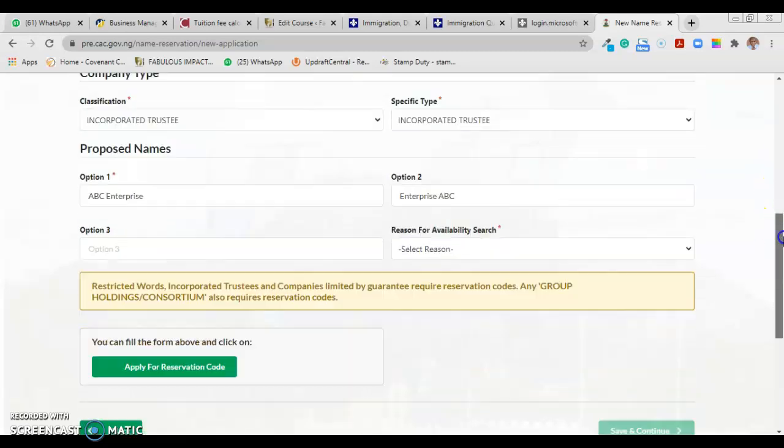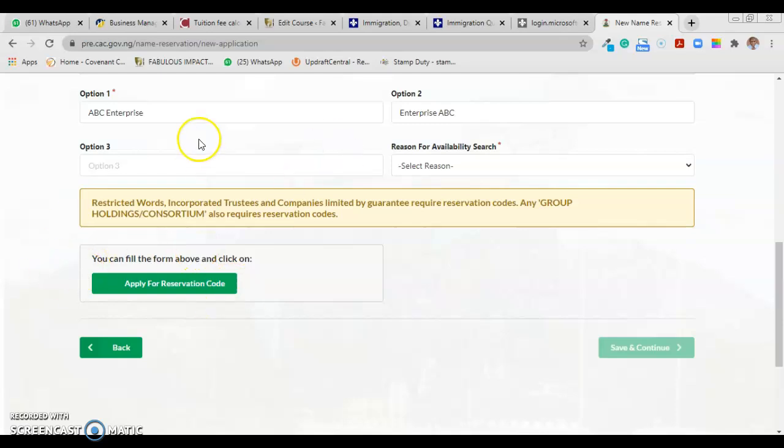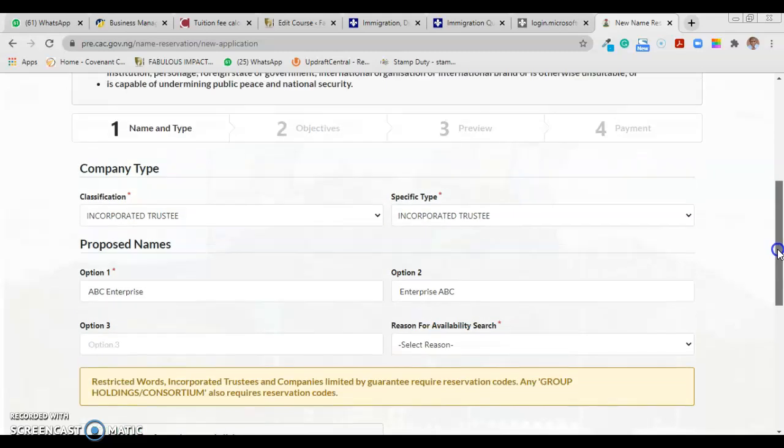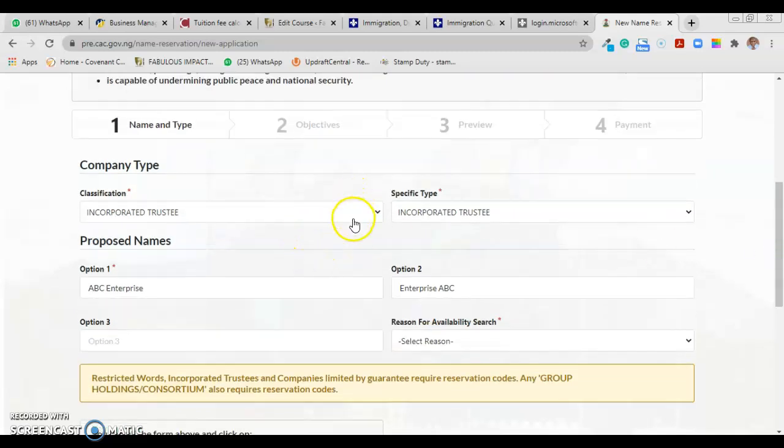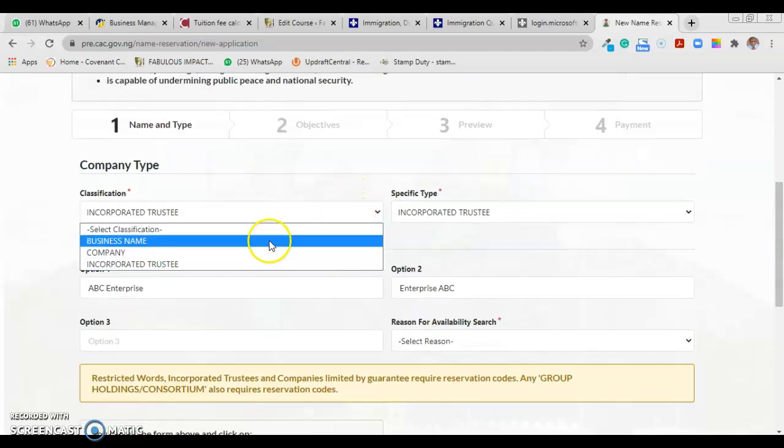One thing that is peculiar about incorporated trustees and limited by guarantee is that you have to apply for a reservation code, that is the consent code. That is what you call it. It was done manually before, but now it's done on the platform. So this is applying for the consent of the RG to register the NGO. After that, there are a lot of documents you need to provide. But that is, by the way, on a light note. We want to concentrate on business name.